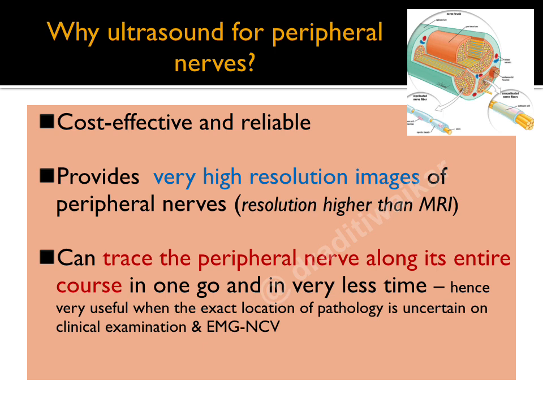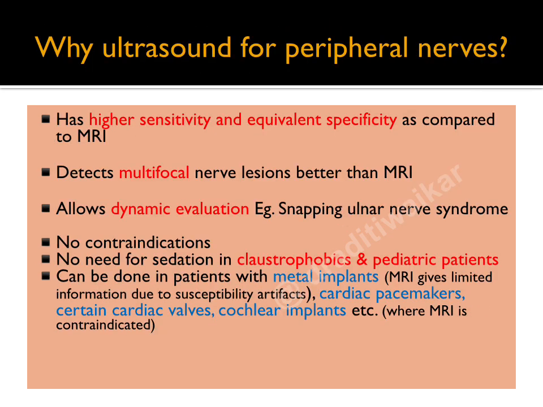Ultrasound can trace the peripheral nerve along its entire course in one go and in very less time. Hence, it is very useful when the exact location of pathology is uncertain on clinical examination and EMG NCV. Ultrasound has higher sensitivity and equivalent specificity as compared to MRI. Detecting multifocal nerve lesions is much better and easier compared to MRI. Ultrasound also allows dynamic evaluation of peripheral nerves, for example, detecting snapping ulnar nerve syndrome.